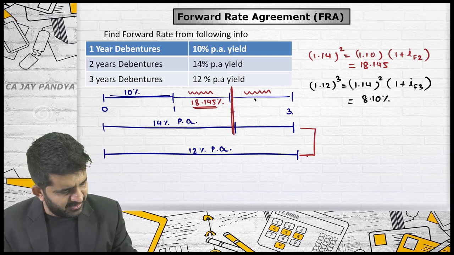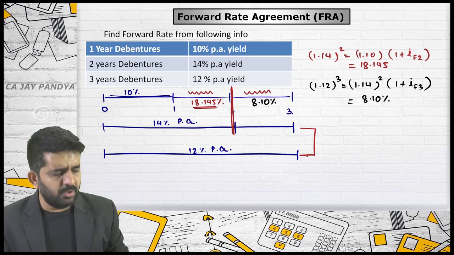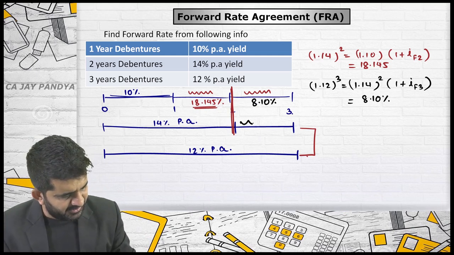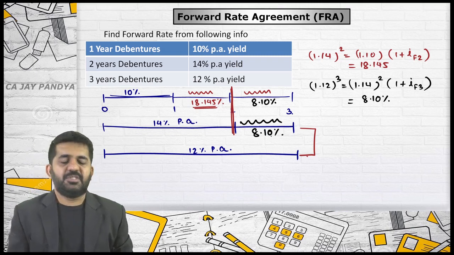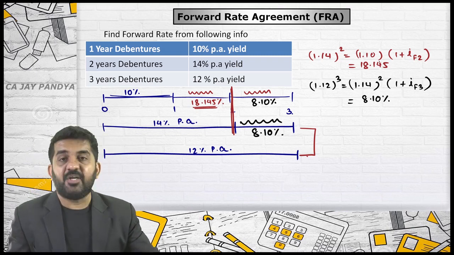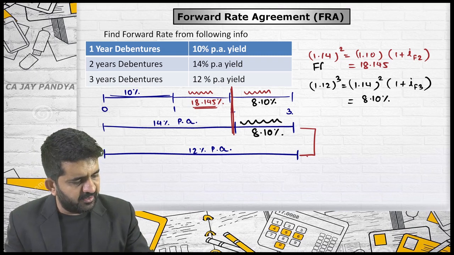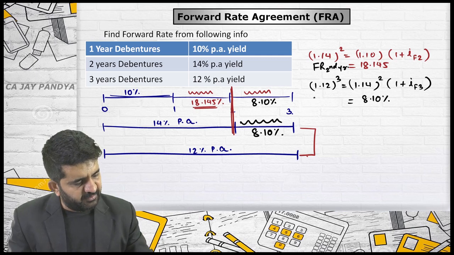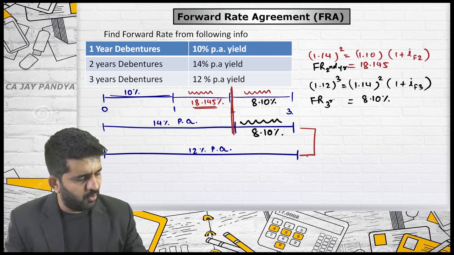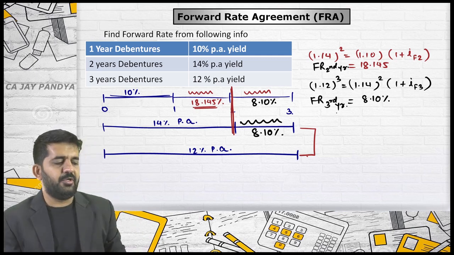So this is 8.10%. Even this will be 8.10%. Is it right? And what is 18.145? Forward rate of second year. What is 8.10? Forward rate of third year.